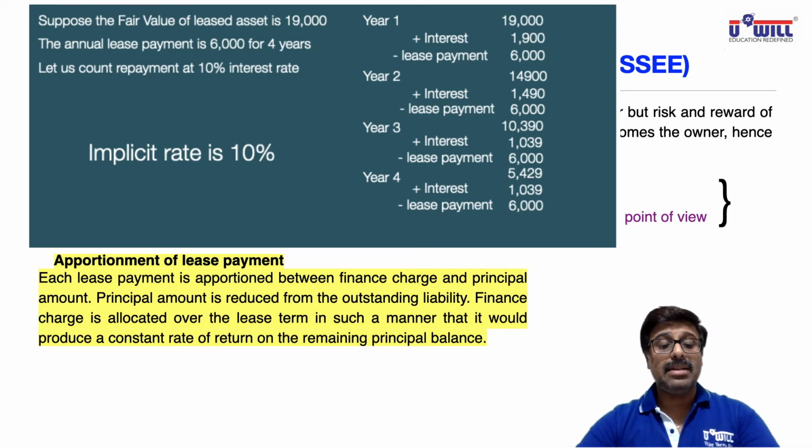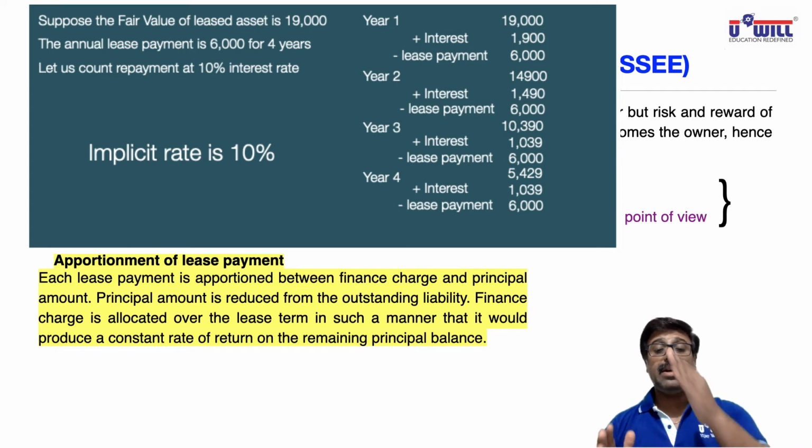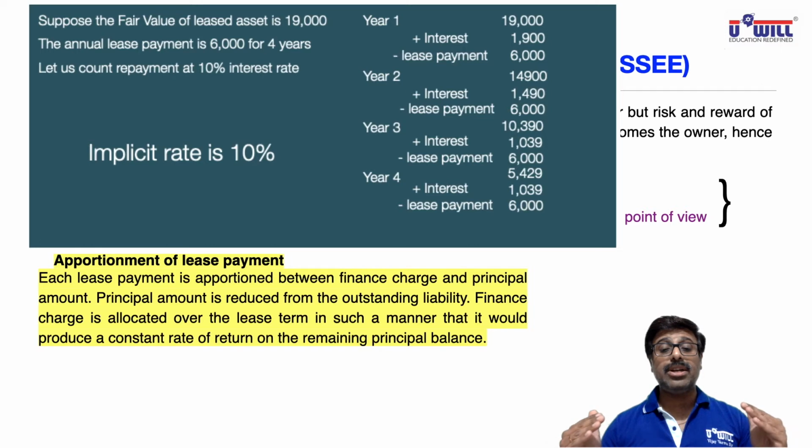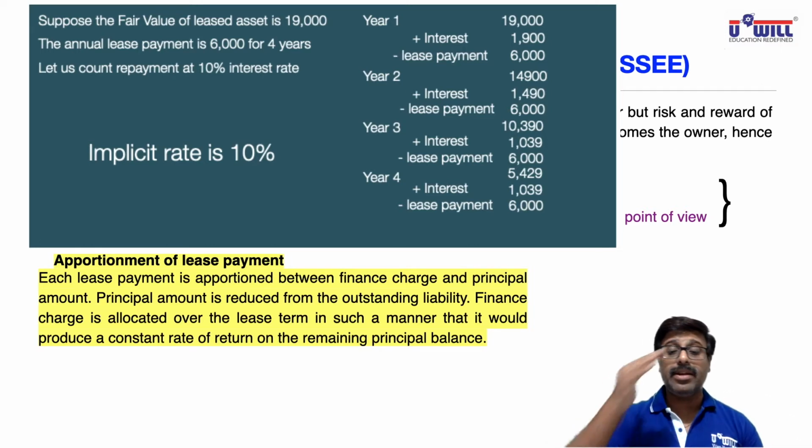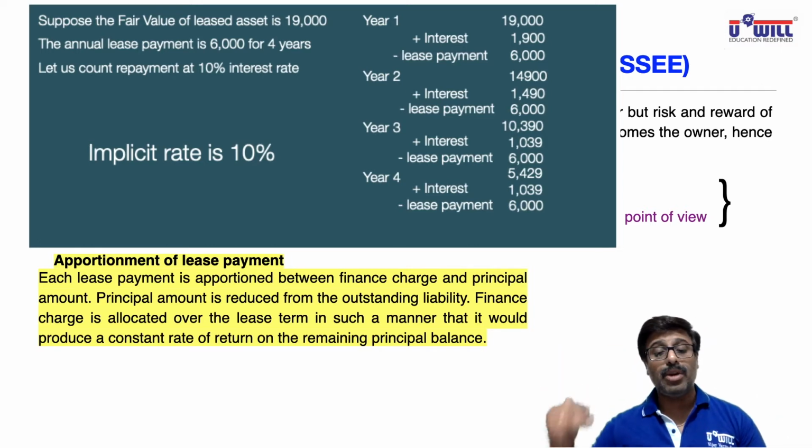This can be asked in MCQ. How do you apportion the lease payment? So remember that the lease payment is apportioned in two parts: finance charge, which is interest, and principal. Finance charge or interest you debit to the P&L account every year, and the principal amount you deduct from your liability every year.